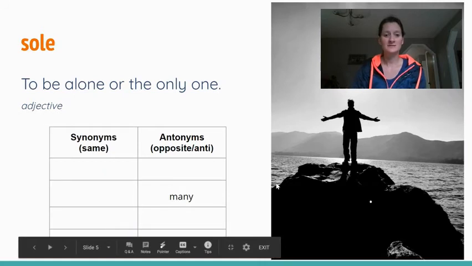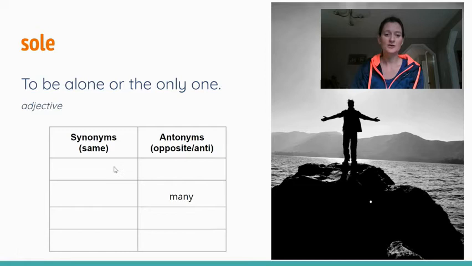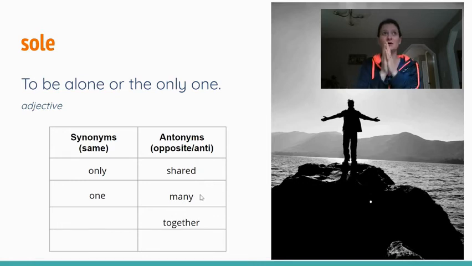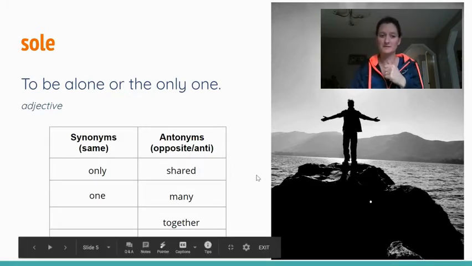Okay, so here are some synonyms and antonyms for sole. A synonym for sole would be only, so the only one, or one. And some antonyms would be shared, like there was kind of a group, or many, and together. So rather than being a sole person or a sole group or a sole entity, it would be shared, there would be many, there would be together, there would be a group. That would be the opposite.